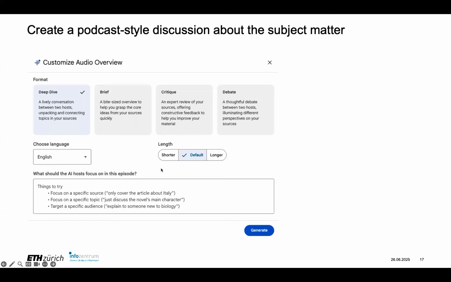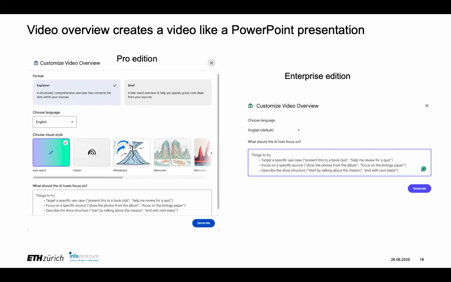So you can take the defaults, and for all of these outputs, you always have a box where you can put in text. You can prompt it to give exactly what you want, at what level of difficulty, and if you want it to act like an examiner, you can ask it to act like an examiner.